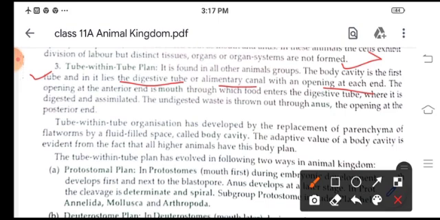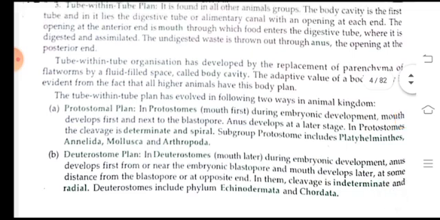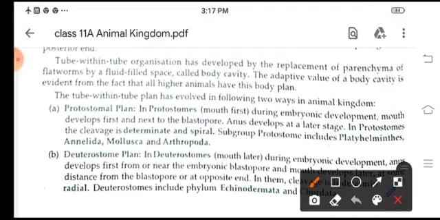That means the digestive system is complete, and the undigested waste is thrown out from the anus, which opens at the posterior end. Now, tube within tube organization has developed by the replacement of parenchyma in flatworms, and it is filled by a space called the body cavity.